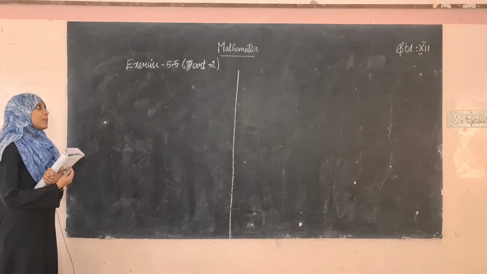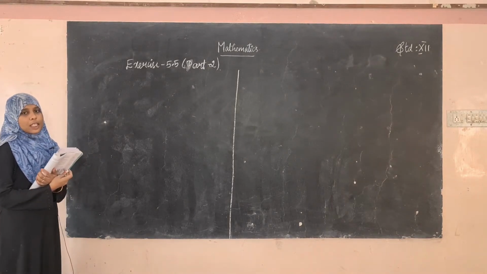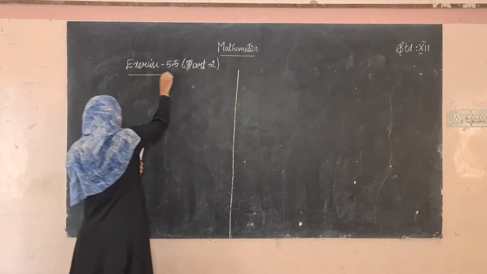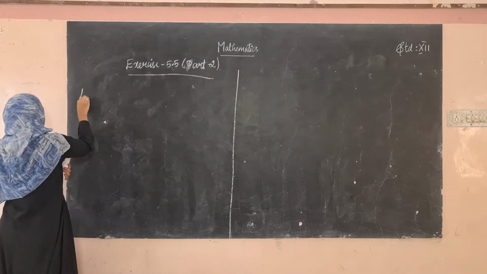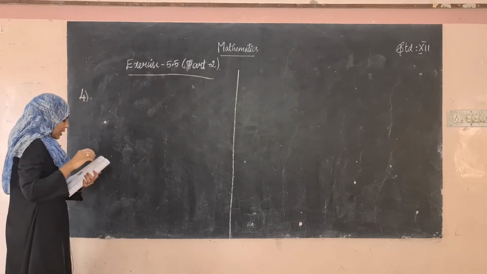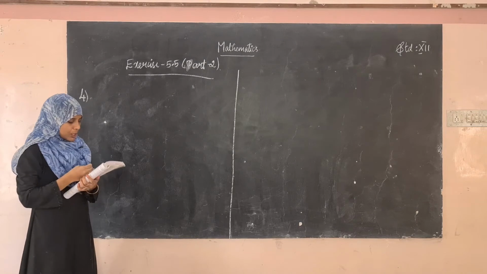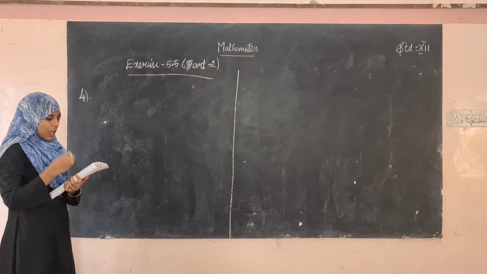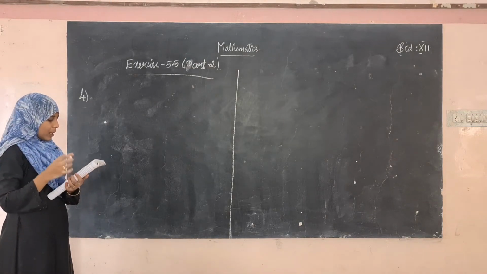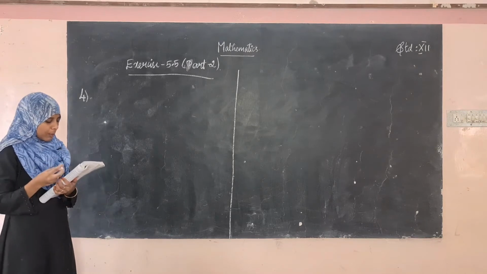In today's class we are going to see the remaining sums in exercise 5.5. It starts from the fourth sum. An engineer designs a satellite dish which has a parabolic cross section. The dish is 5 meter wide at the opening and the focus is placed 1.2 meter from the vertex.